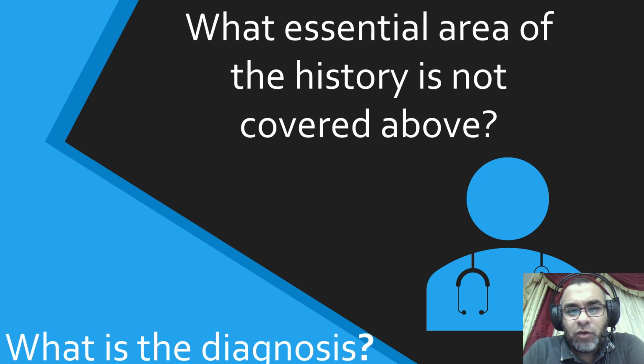So we have two questions in fact. The first question is, what essential area of history is not covered above? And the other question is, what is the diagnosis? Regarding the essential area of history, we need to stress on dietary history, because this is a metabolic disease, a nutritional deficiency disease. So we should stress on the dietary history for this patient.